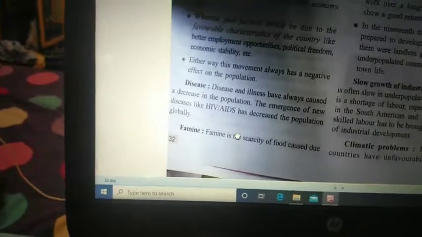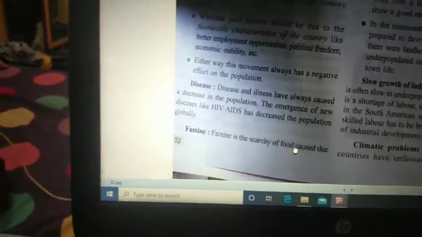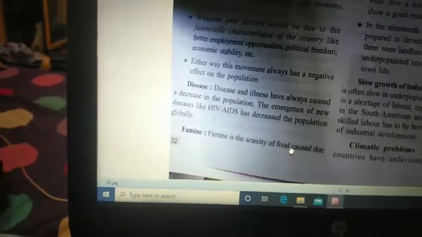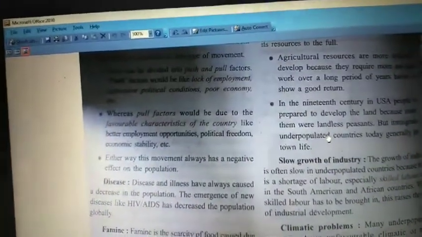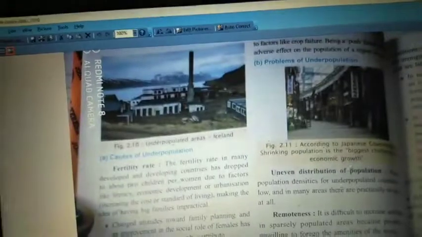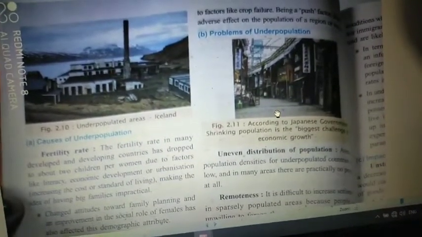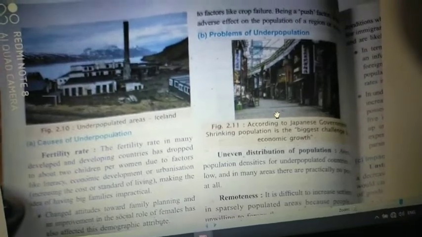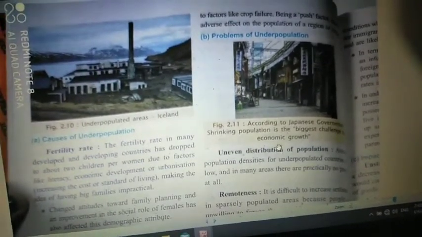And famine, which means scarcity of food. A family is not having even one proper meal a day, so that is called famine. These kinds of things happen only if they are not economically developed. Understand? Now we are going to see the next heading, problems of underpopulation. You may think overpopulation will lead to a lot of problems, but some countries do not have a large population, so what kind of problems will those people face?